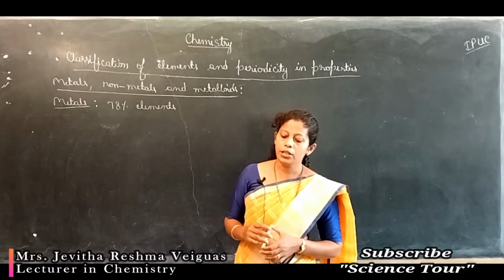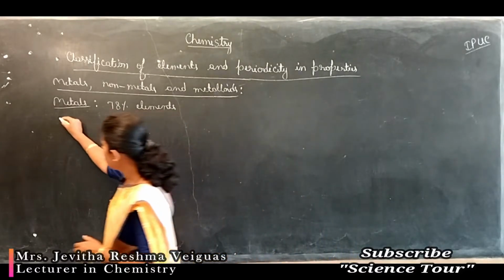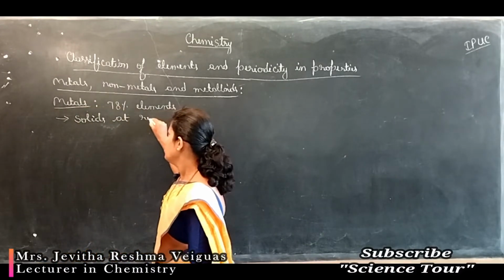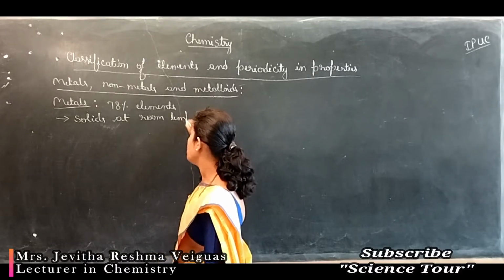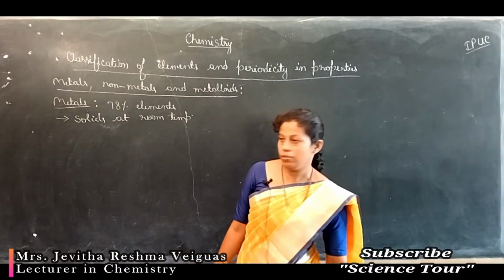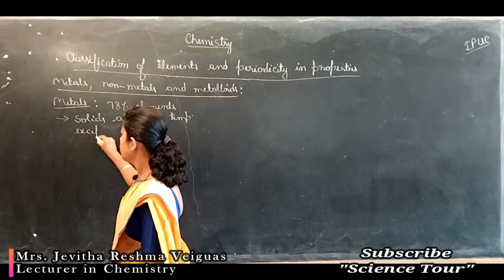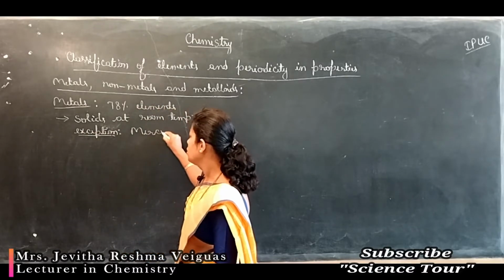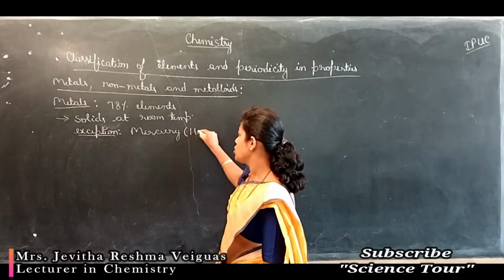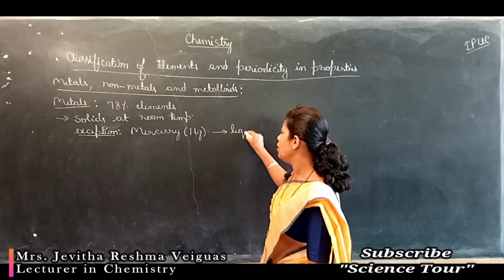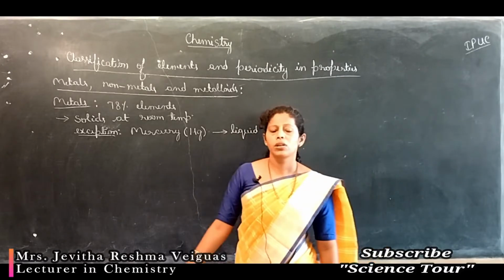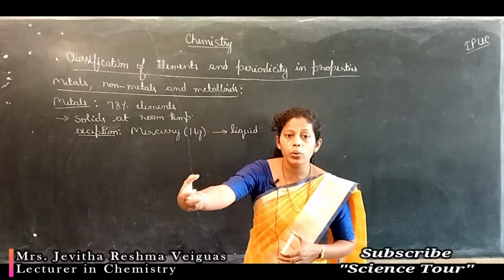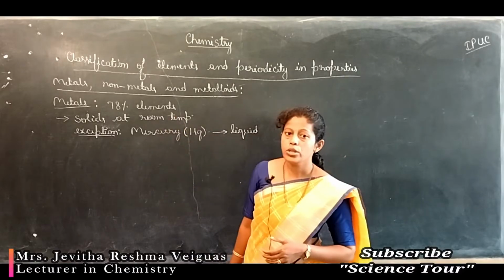What are the properties of metals? Metals are generally solids at room temperature. But there is an exception, the metal mercury. Mercury, which we represent as Hg, is a liquid. Otherwise, the elements which act as metals, which have the capacity to donate electrons, are all solids at room